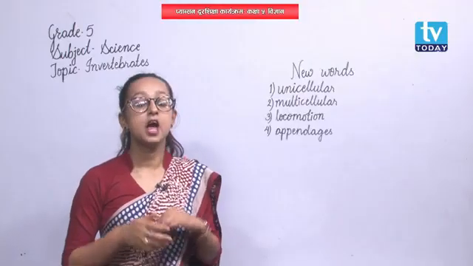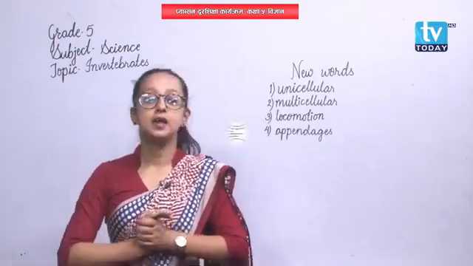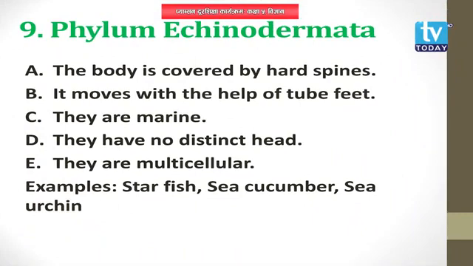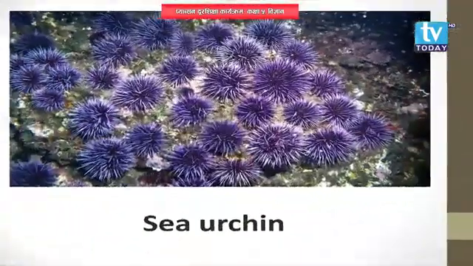Now, finally, let's move on to the last phylum, that is phylum Echinodermata. Echinodermata are also multicellular in nature. Their body is covered by hard spines and they have 2 feet for locomotion. And they are marine in nature. Marine means the animals or plants that are found in sea water. The examples of echinoderms include starfish, sea cucumber, sea urchin, etc.